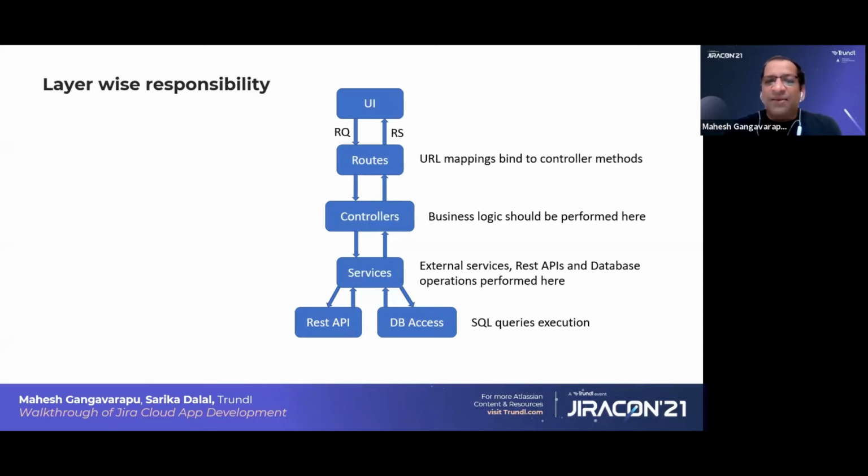Coming to the service layer, here we have different types of services, either internal services, suppose I have the user service, or external services. I am using some external API, or Atlassian is providing the REST API and I am using those REST APIs, or I am accessing the database. Those are all data access layer. Depending upon that, my service will interact with either REST API services, DB access layer, or external services, or intercommunicate with the different services. That will happen in the services layer.